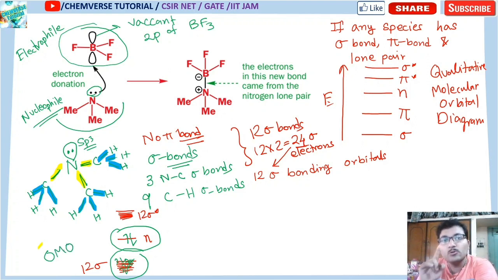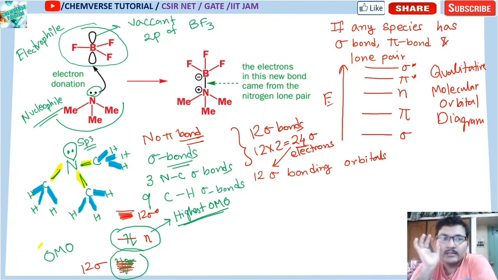OMO means occupied molecular orbital. Clear? Among all these occupied molecular orbitals, which has the highest energy? From this diagram you can easily say that this non-bonding orbital has the highest energy. So it is the highest occupied molecular orbital, or the HOMO.